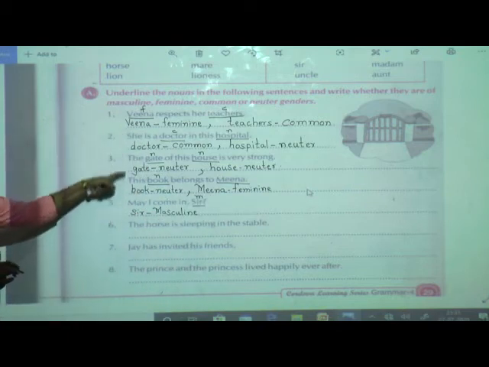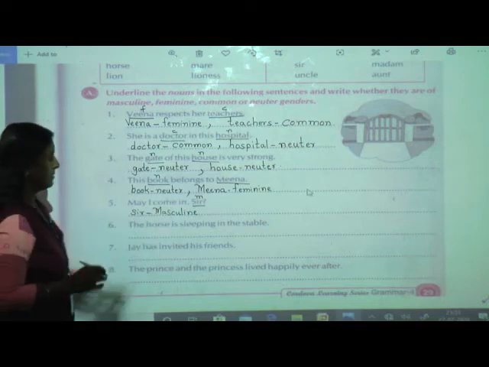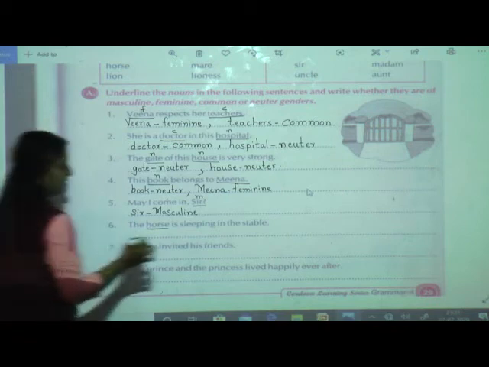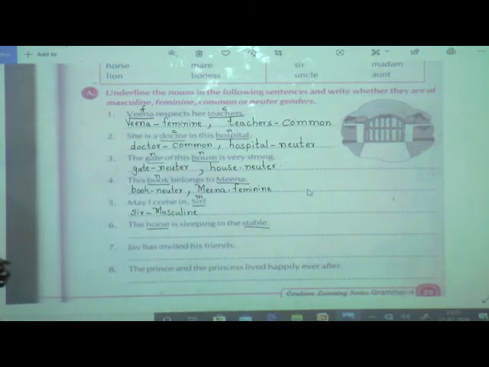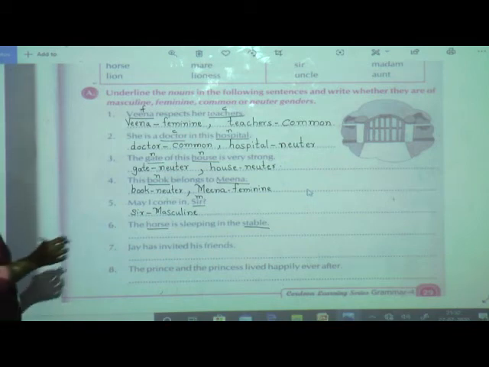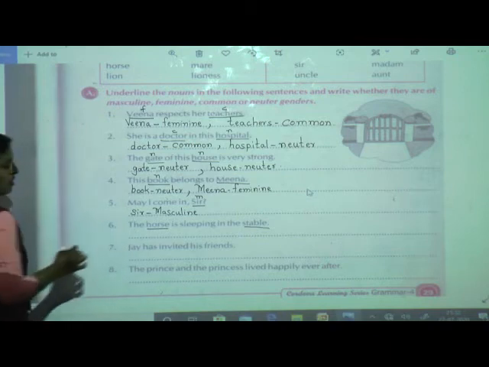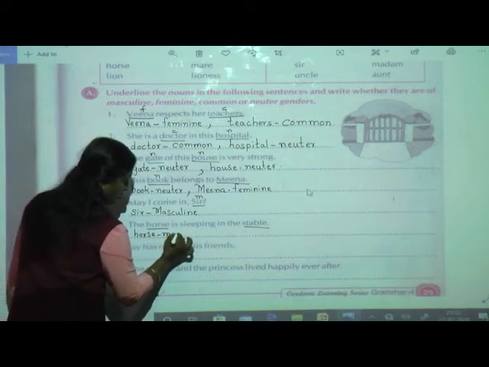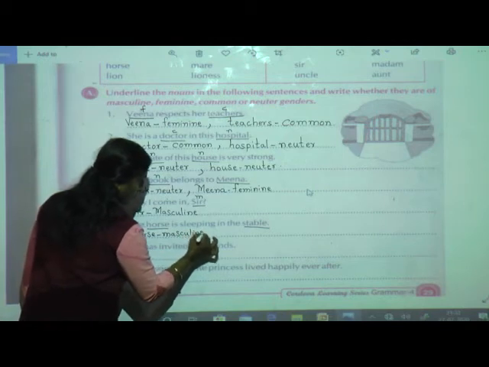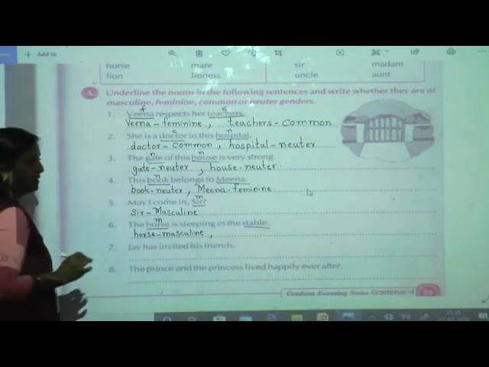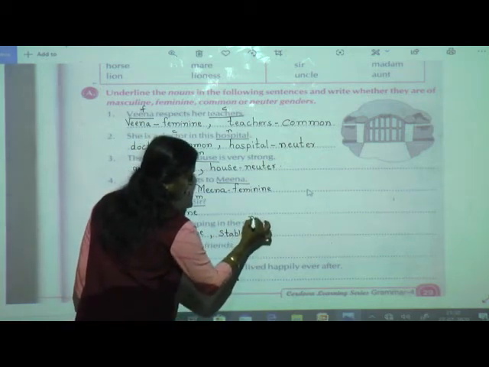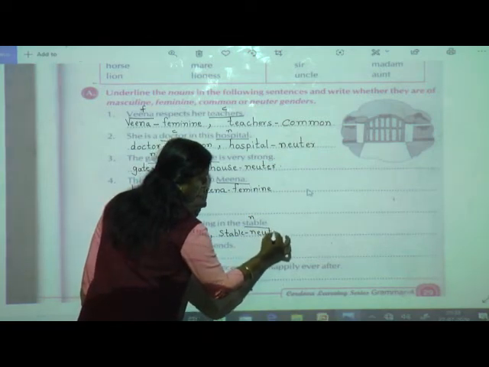Those who want to write this afterwards, you can write, but at least copy the upper one which I am giving. Now the horse. The horse is sleeping in the stable. Sixth one. Now horse is what? It is a living thing, so we will say it is a male living being. Horse is a masculine. And stable? Yes, it is a place where the horse lives. It is a non-living thing, so we will say it is a neuter gender.